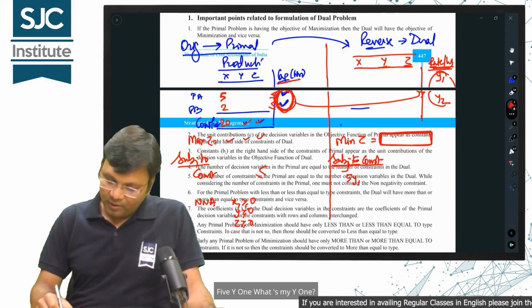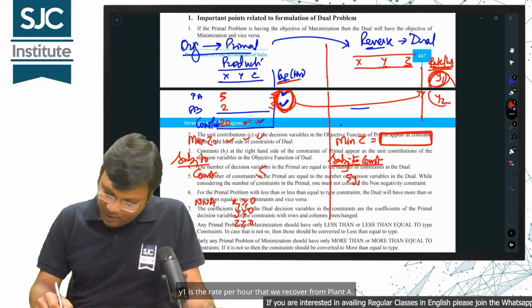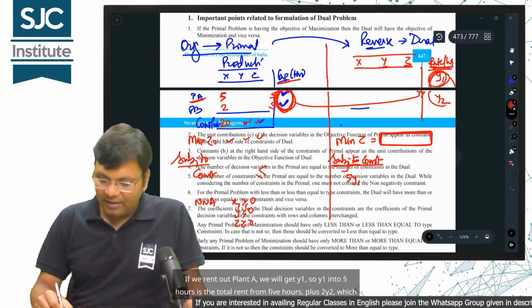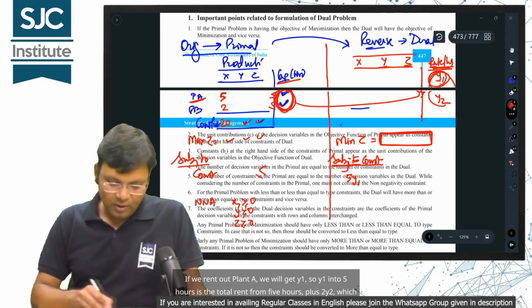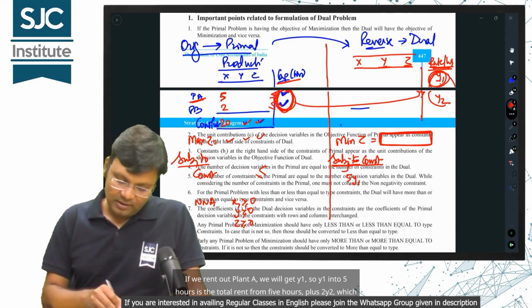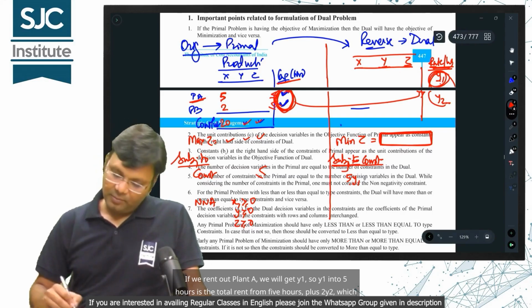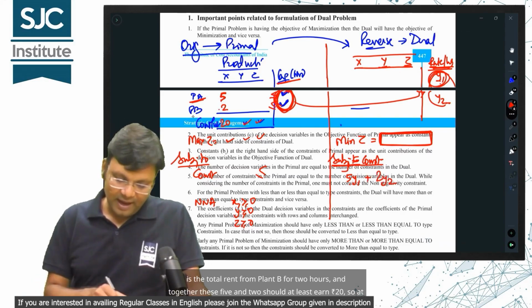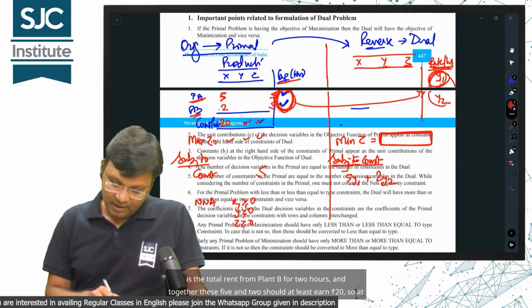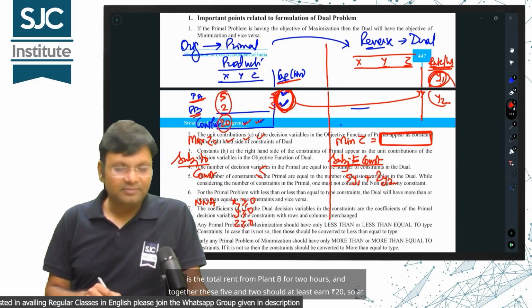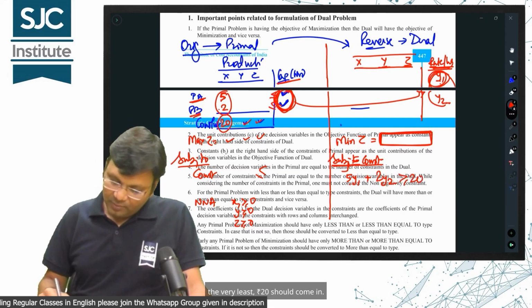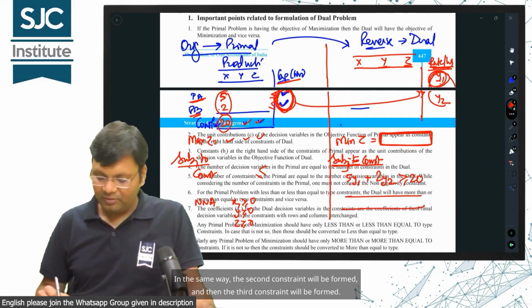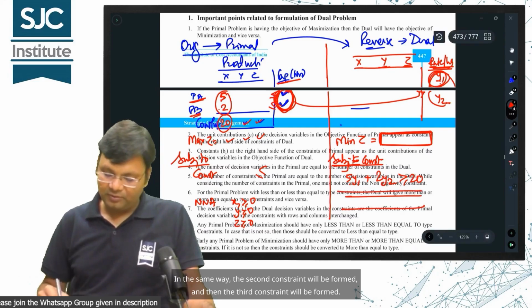5y1, what's my y1? Y1 is the rate per hour that we recover from plant A. If we rent out plant A, we will get y1, so y1 into 5 hours is the total rent from 5 hours, plus y2, which is the total rent from plant B for 2 hours, and together these 5 and 2 should at least earn 20 rupees, so at the very least 20 rupees should come in. In the same way, the second constraint will be formed and then the third constraint will be formed.